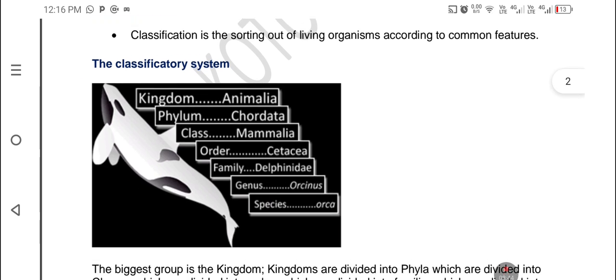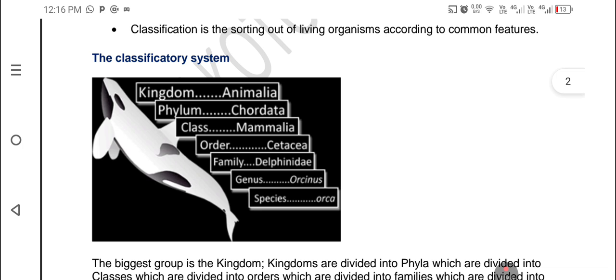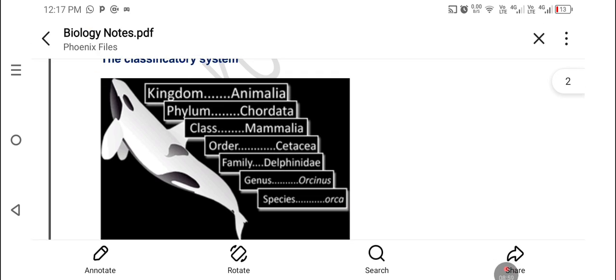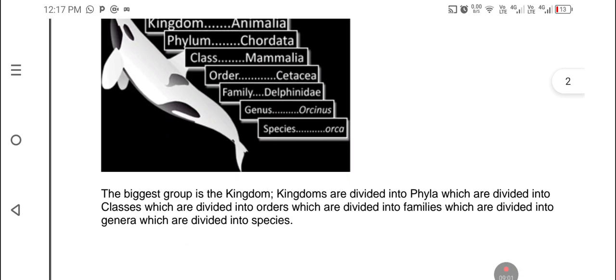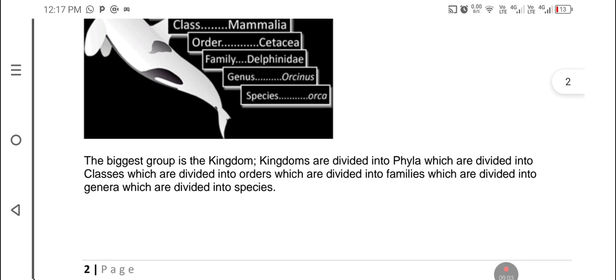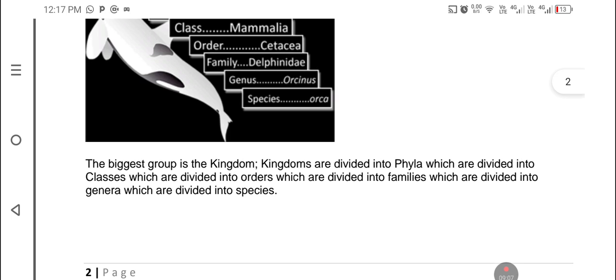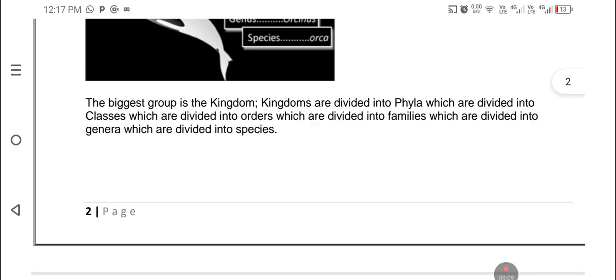So this is some of the diagram. Classificatory system. This is a diagram of how some of the living organisms have been classified according to their common features. The biggest group is the kingdom. So the kingdom is the biggest group.